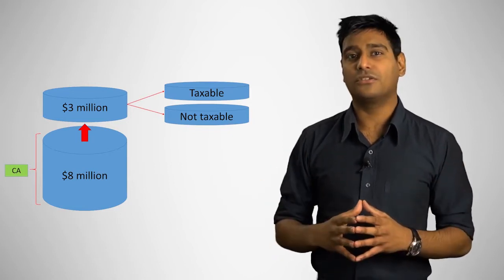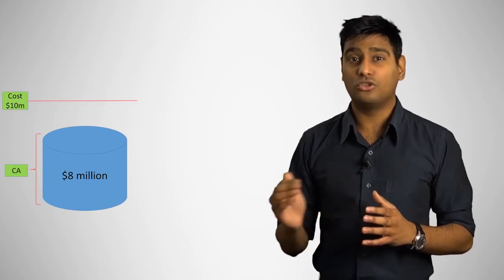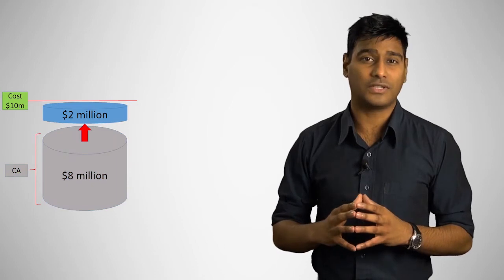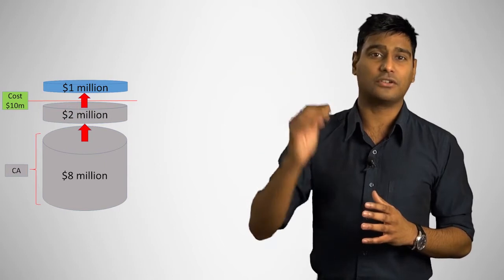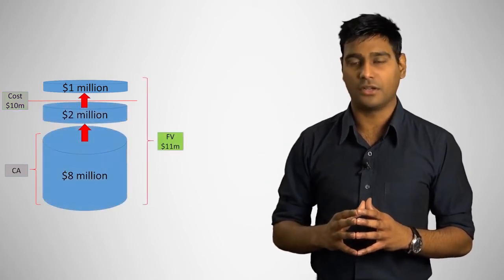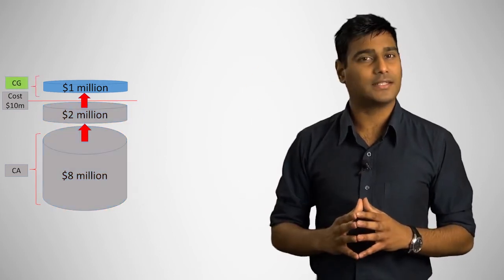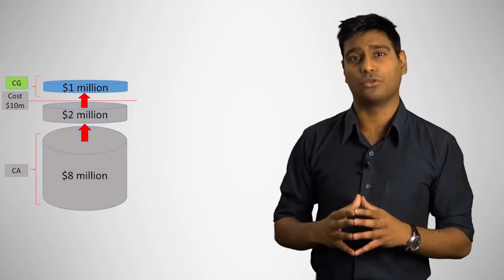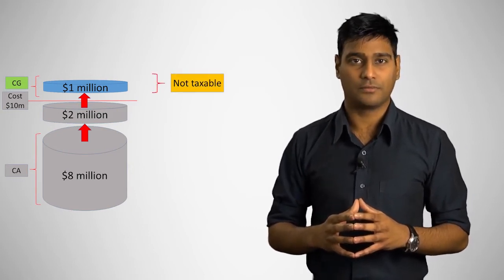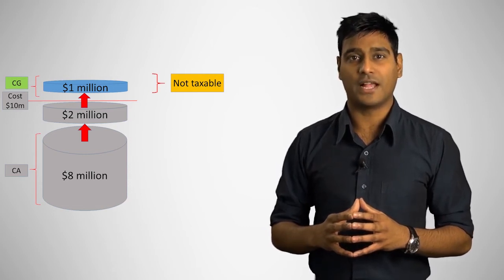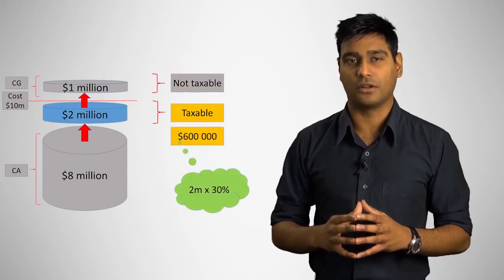To do this, we need to consider the original cost of $10 million. The plane increased in value by $2 million to get to its original cost of $10 million. Then it increased a further $1 million above the original cost to reflect the fair value of $11 million. The portion above the original cost indicates the capital gain portion. This portion is not taxable because CGT is not applicable. Only the $2 million of the revaluation would be taxable. The deferred tax expense would be $600,000.